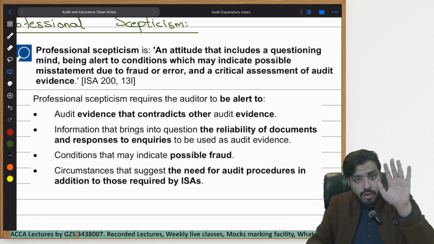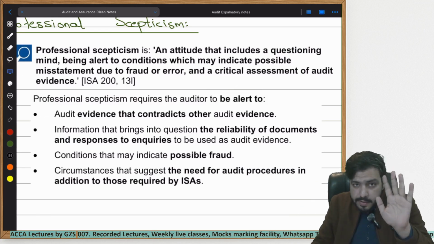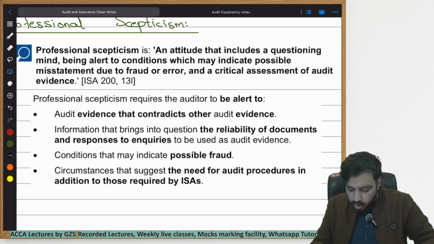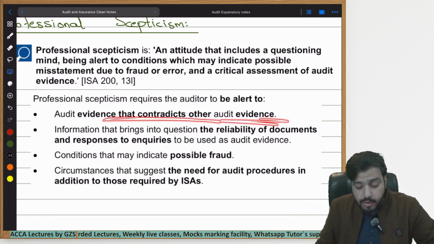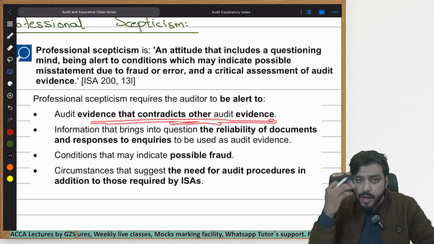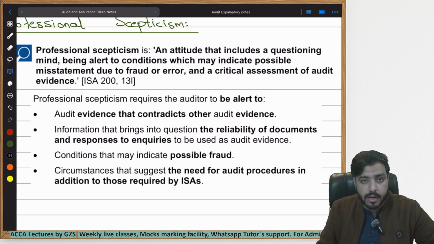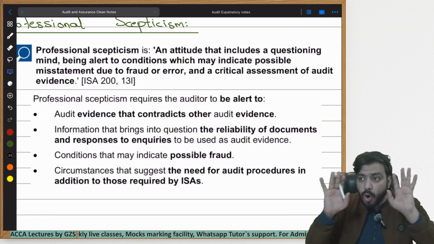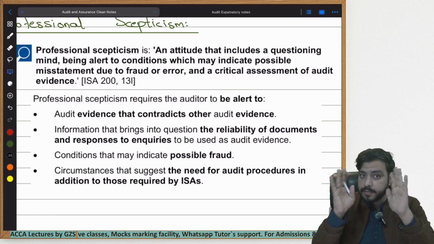So I need a customer's signature whether these things were received by them or not. One piece of evidence you may find in your practical life, and within the scenarios and questions, is evidence that contradicts other evidence. As a professionally skeptical person, you always need to have open eyes to identify these things.